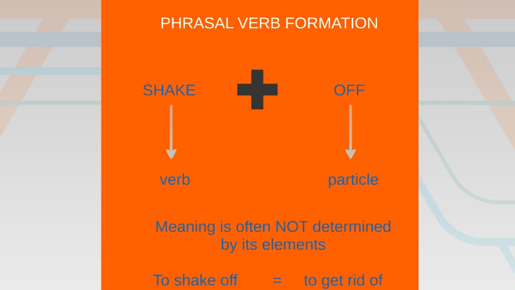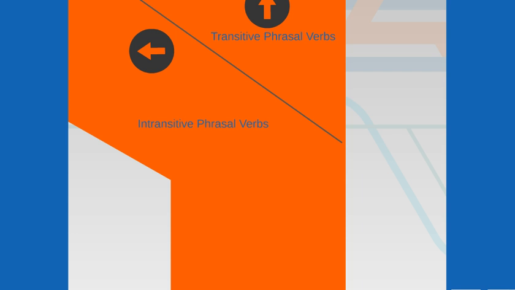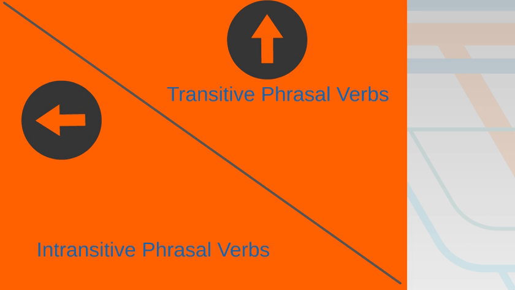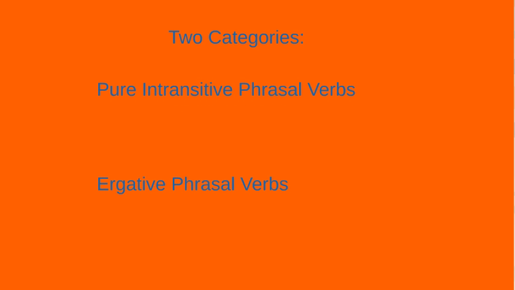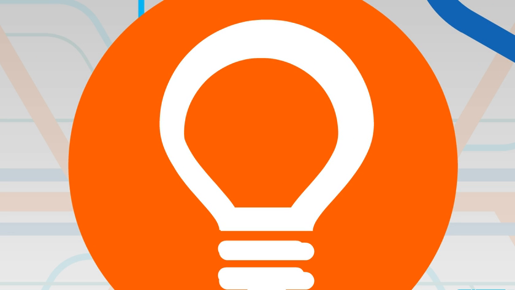So this is what makes phrasal verbs most difficult for your students, is learning the various meanings for them. And in English, we use a lot of phrasal verbs. So we're going to take a look at two basic categories: transitive phrasal verbs and intransitive phrasal verbs. We're going to start with the intransitive phrasal verbs. And there's two categories here: the pure intransitive phrasal verbs and the ergative phrasal verbs. So we're going to start with the pure.